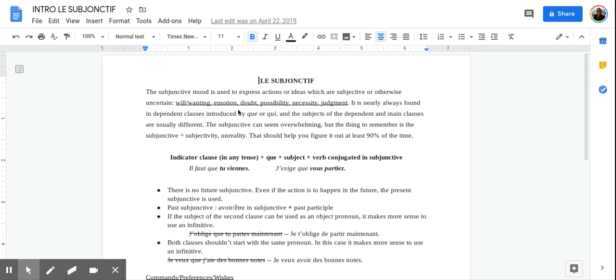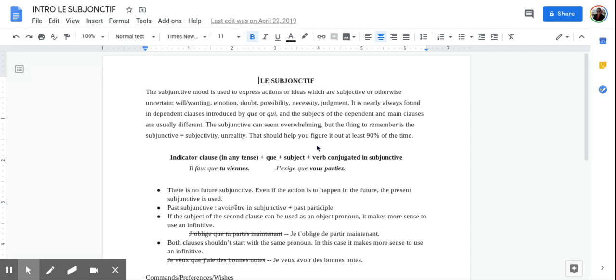And again, remember, we're looking at an indicator clause that's going to be followed by a second clause that uses the subjunctive. So it's nearly always found in dependent clauses introduced by que or qui, and the subjects of the dependent and main clauses are usually different. And we'll be looking at that in a minute. The subjunctive can seem overwhelming, but the thing to remember is the subjunctive equals subjectivity, unreality. So that should help you figure it out most of the time.